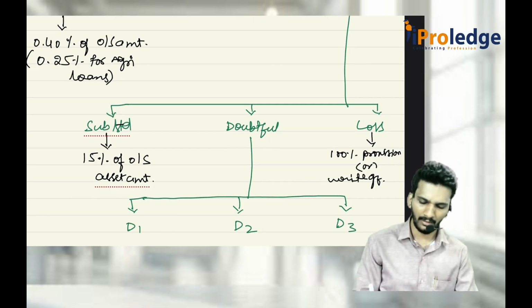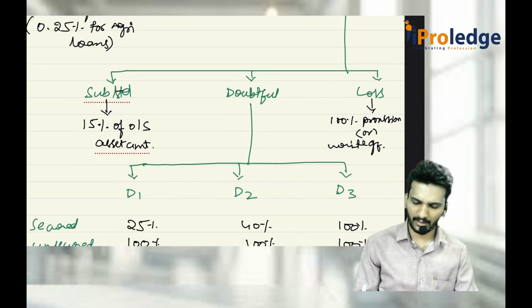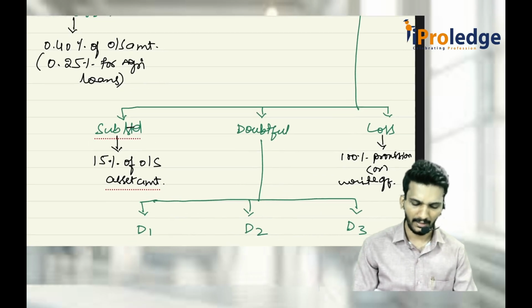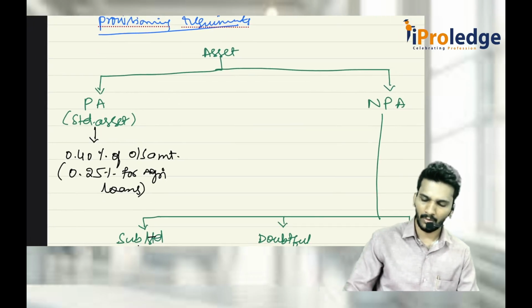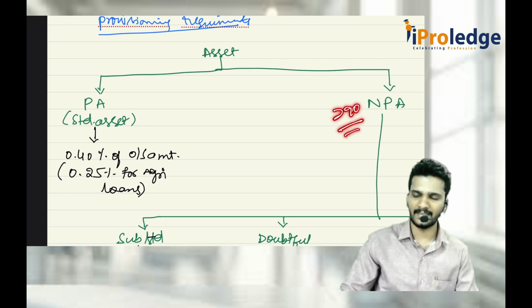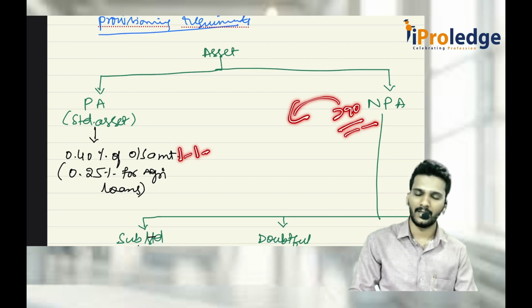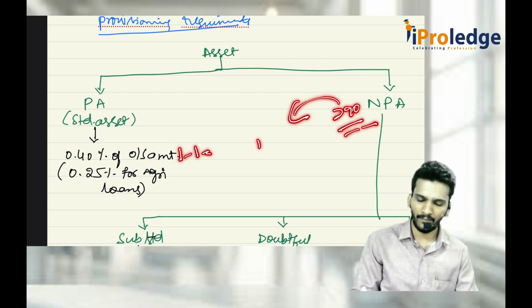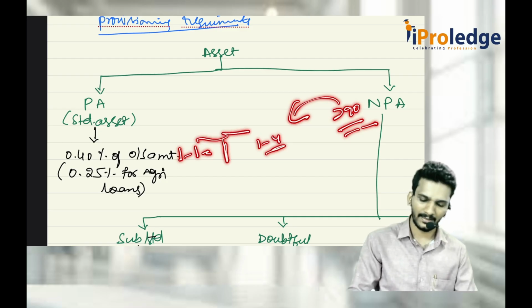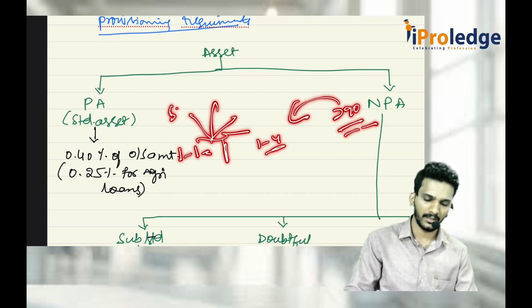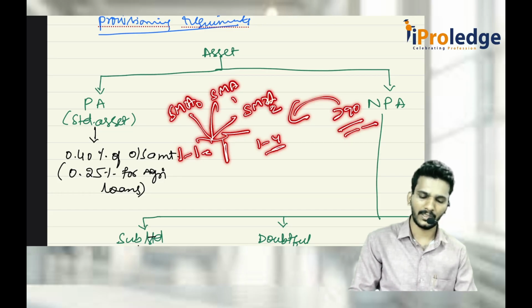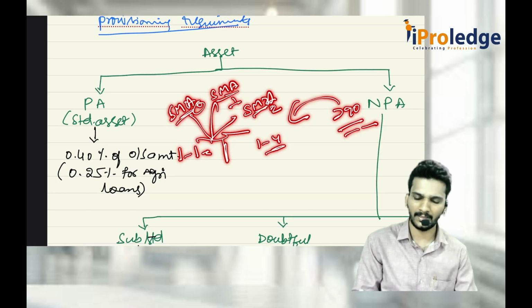Sir, I agree, sir. What is it? Doubtful, secured, 25, 40, 100 is there. I agree. But more than 90 days is non-performing asset. But before 90 days, consider I am supposed to pay on 1st January. I did not pay. It becomes NPA from 1st April. But what about this period? Is there any classification? Yes, there are 3 classifications: SMA 0 account, SMA 1 account, SMA 2 account. Special mention account 0, special mention account 1, special mention account 2.